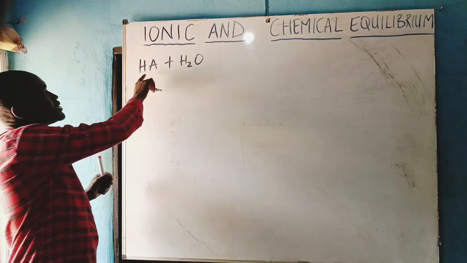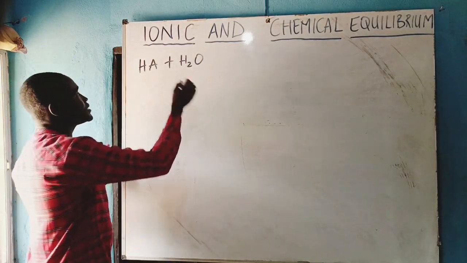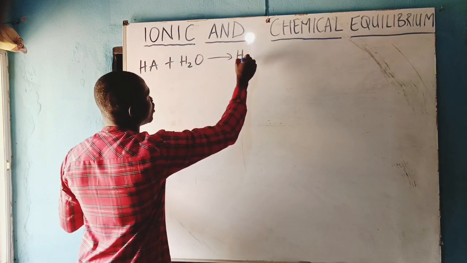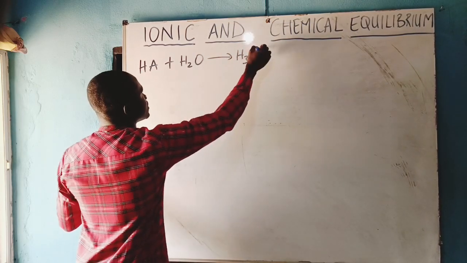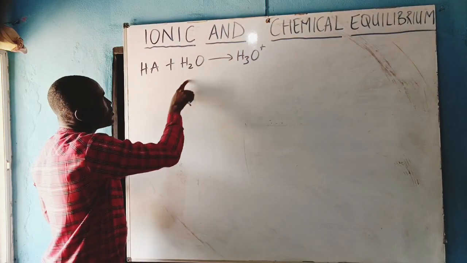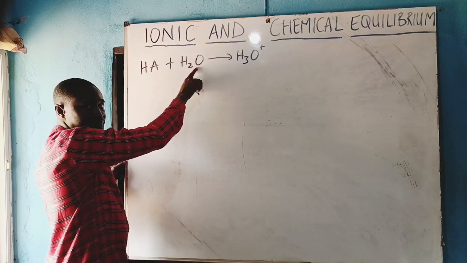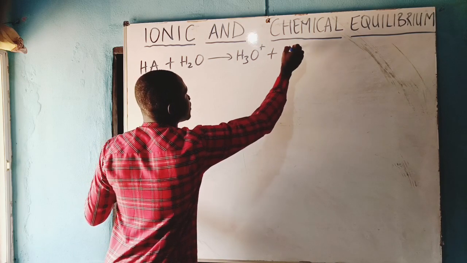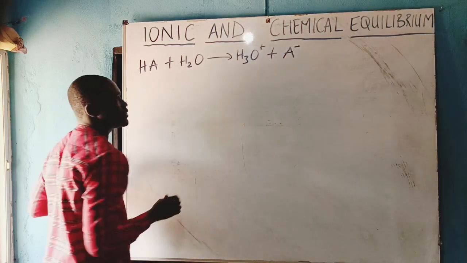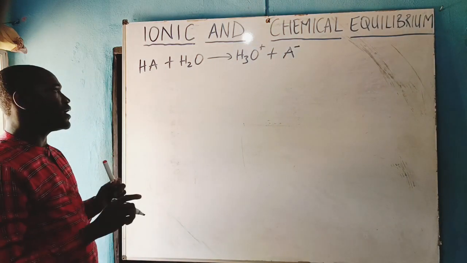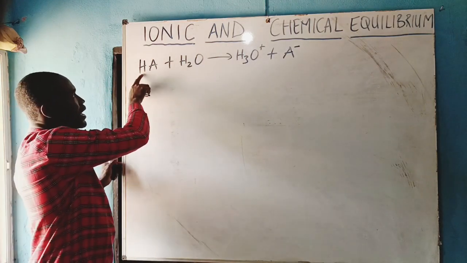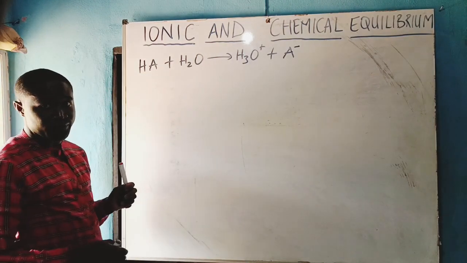And so since this is an acid, when it reacts with water, it will give you hydronium ion. That is, it donates a hydrogen ion to this water, and it will form a what? A conjugate base. A conjugate base is a base gotten after a hydrogen ion has been removed.